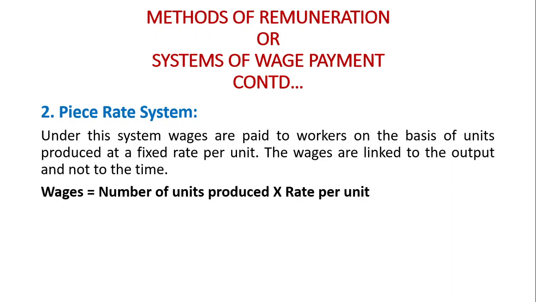B produced only 8, and rate per unit is 10. 8 into 10, 80. And worker C produced 12 units. 12 into 10 per unit means 120. So based on the output, the production produced by the employees, they are getting the wages. That is called the piece rate system.